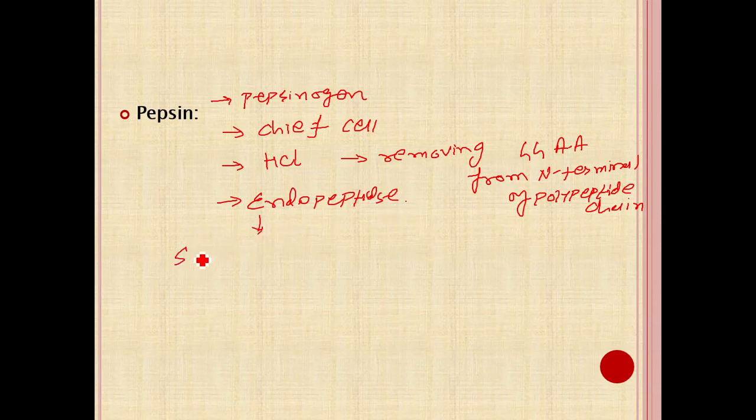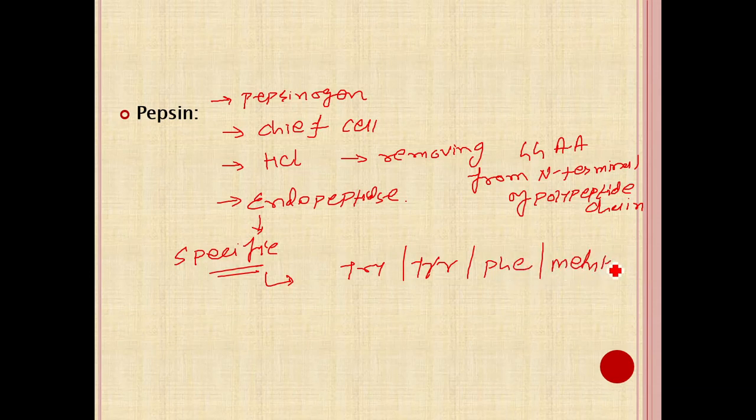It is specific for peptide bonds formed by the carboxyl group of aromatic amino acids, mainly tryptophan, tyrosine, phenylalanine, and methionine.